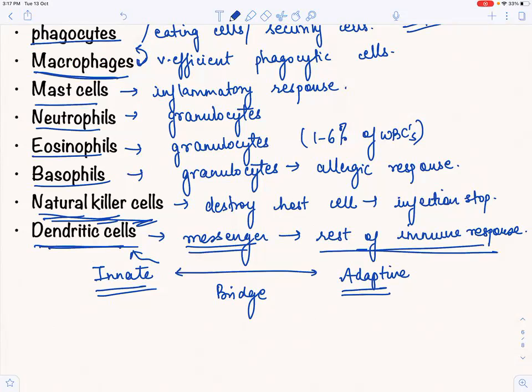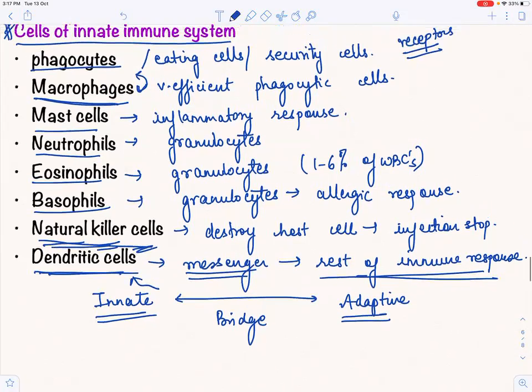So bachcho, next time what are we going to do? We are going to do each of these cells: phagocytes, macrophages, mast cells, neutrophils, eosinophils, basophils, natural killer cells, and dendritic cells. So by that time, learn all these cells and understand everything that I have taught you today, right? This was just an introductory lecture.